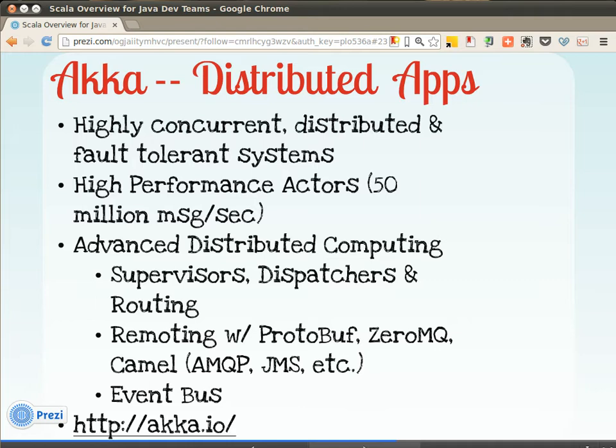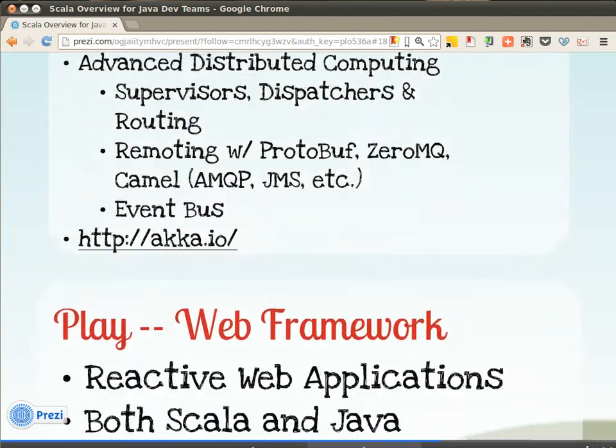It supports clusters, currently has a strong focus on elastic computing as well. The remoting support is great, with support for protobuf, 0MQ, and integration with Camel. If you're not familiar with Camel, it's an Apache project that helps you integrate to just about anything, whether it's AMQP or JMS servers, or FTP or even email. And finally, Akka also includes some higher order features in its own right, like the event bus. You really should check it out at akka.io.